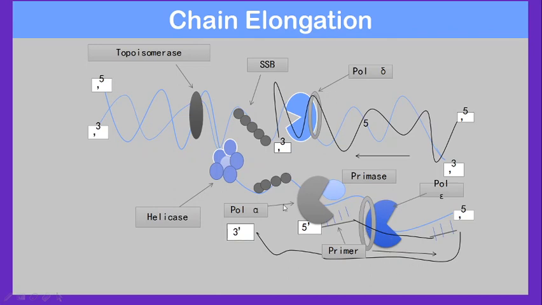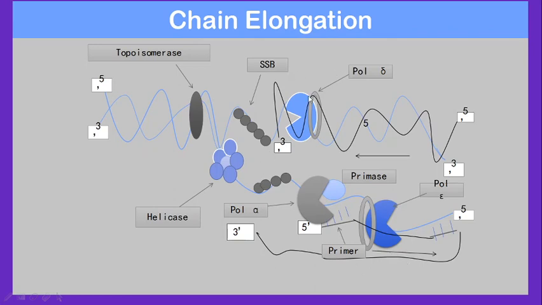And the CMG complex, okay, this is the CMG complex, which is the MCM bound with GINS and CDC45. The CMG complex has the helicase activity, which will start unwinding the double helical structure. In one strand, it will be continuously synthesized, that is called the leading strand. The other strand will be discontinuously synthesized, which will have so many primers. That strand will be called the lagging strand.